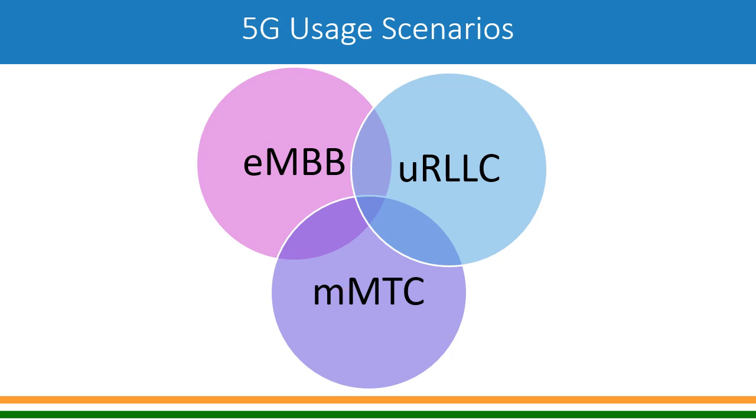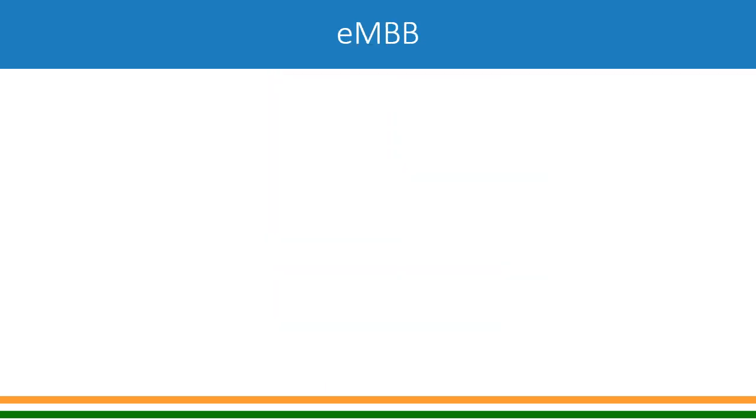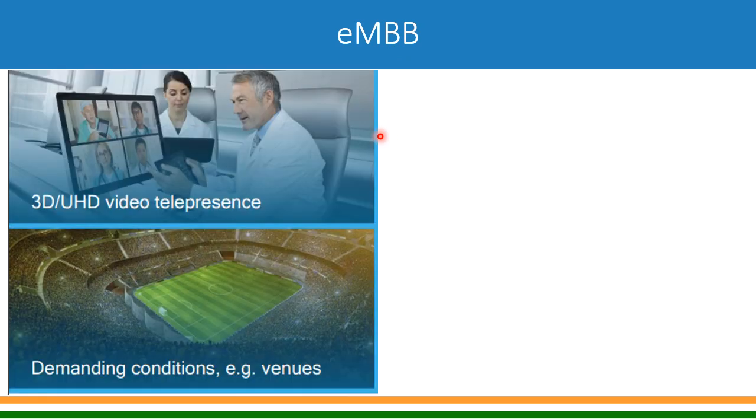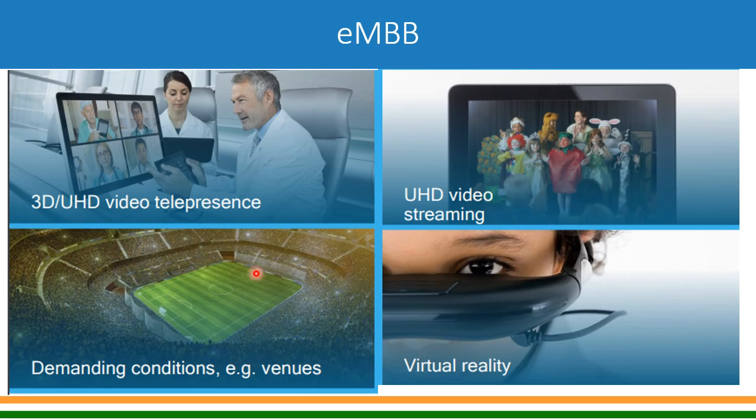So let's see what kind of services we can envisage. In case of enhanced mobile broadband, one of the services may be 3D or ultra high definition video telepresence kind of service, or there could be very demanding conditions like a stadium, where everyone is trying to take pictures and upload onto social media or send to their near and dear. So there will be a huge requirement of data rate. So eMBB comes into place there.